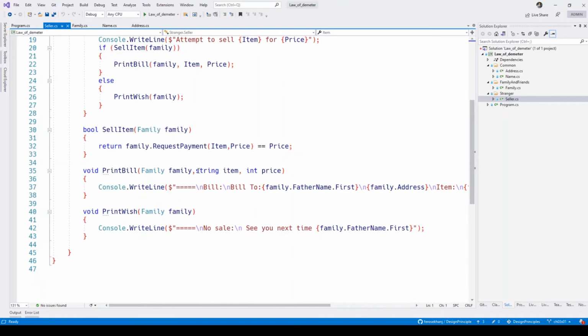If you look at the sell item method, it calls request payment on the family and then provides the item and price. If the family agrees and pays the price, then the sale is done. If not, the sale didn't happen. And we have two utility methods for printing the details. Let's look at the program now.